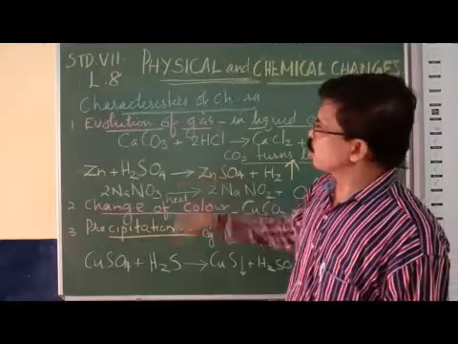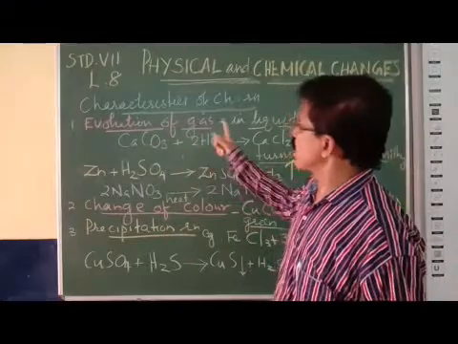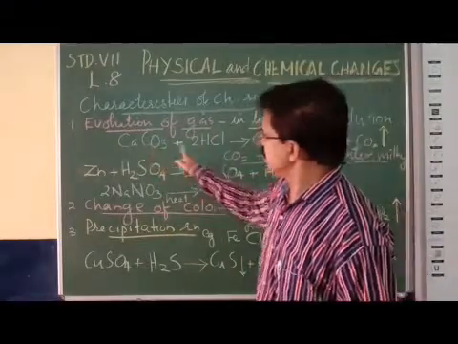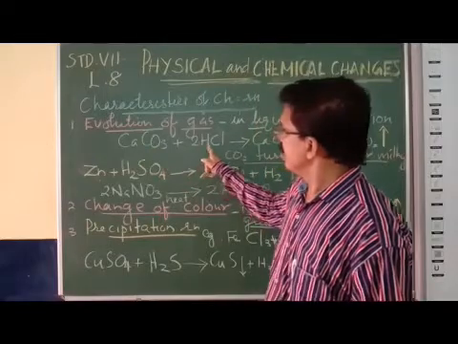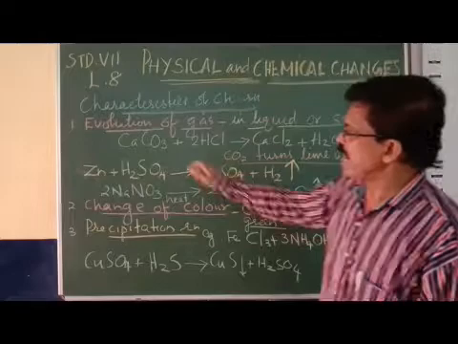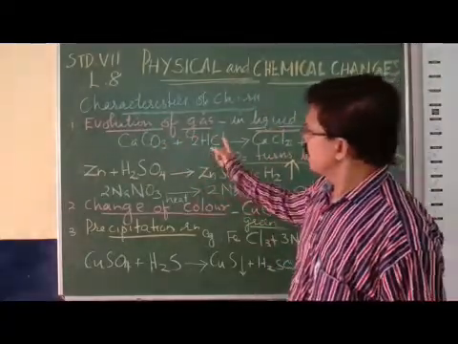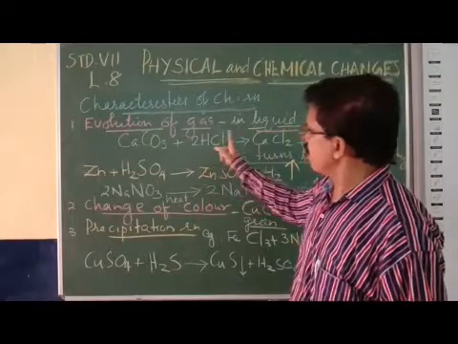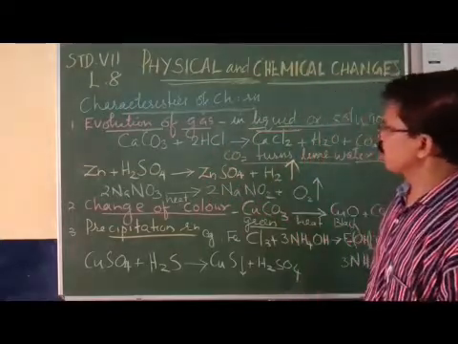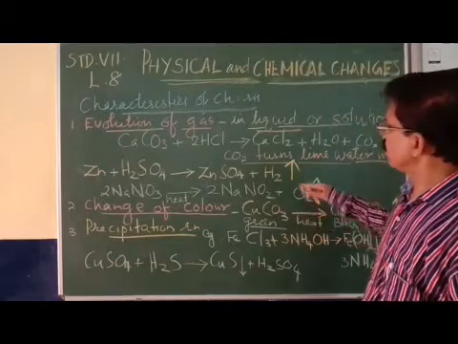So the first and most important characteristic of a chemical reaction is the evolution of gas. When the reactants are in liquid or solution form, they react and form the products.